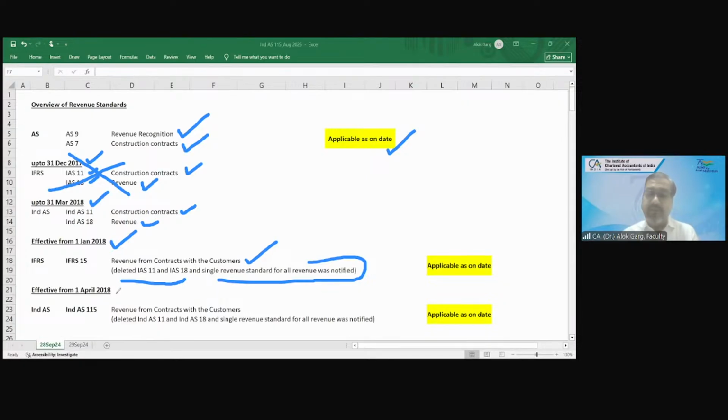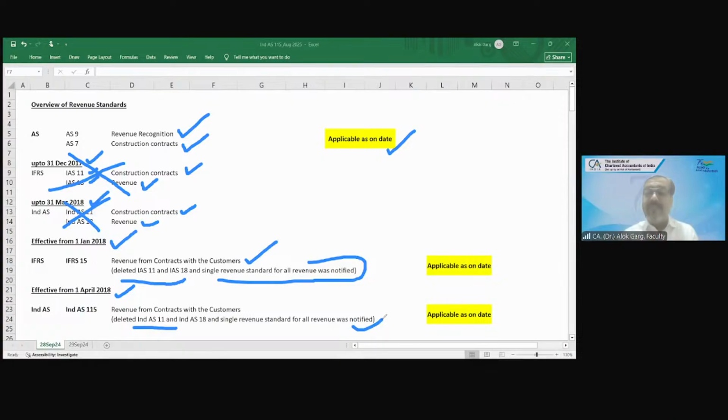So as a reaction in India, effective from 1st April 2018, we notified a counterpart standard, Ind AS 115, revenue from contract with the customer. We have deleted Ind AS 11 and Ind AS 18, and issued a single revenue standard, Ind AS 115.